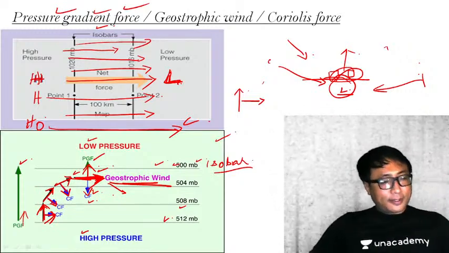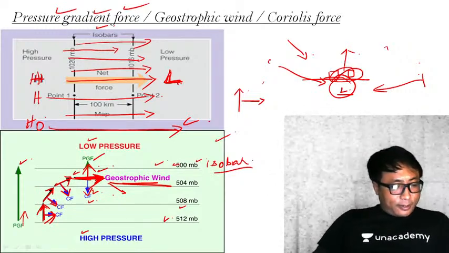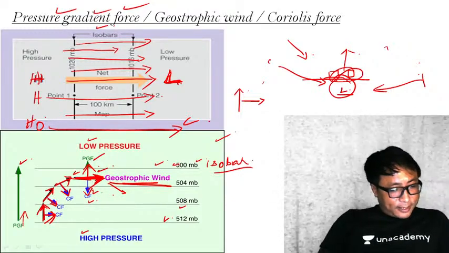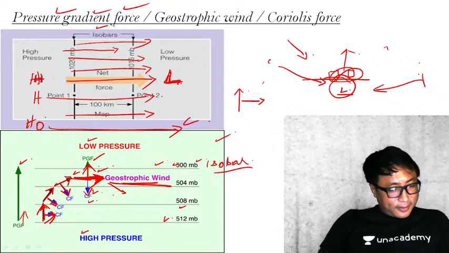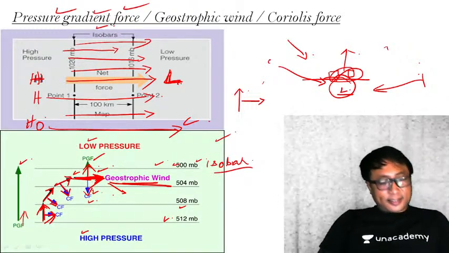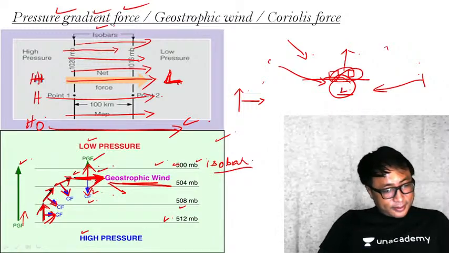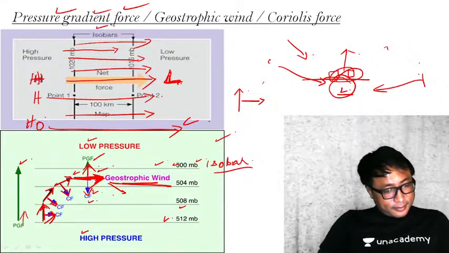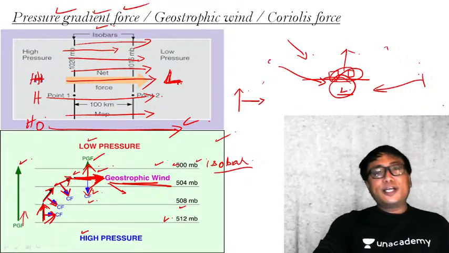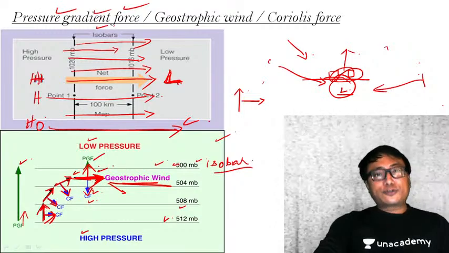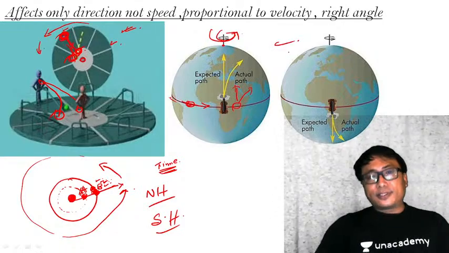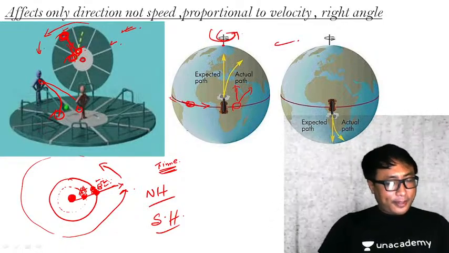Any doubt? Is it clear? So that is known as pressure gradient force and geostrophic wind. Okay, very important. And this is the Coriolis force that we have discussed just now. Any doubt, any point?